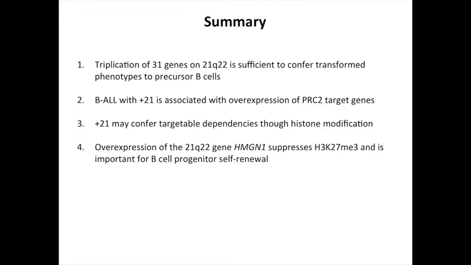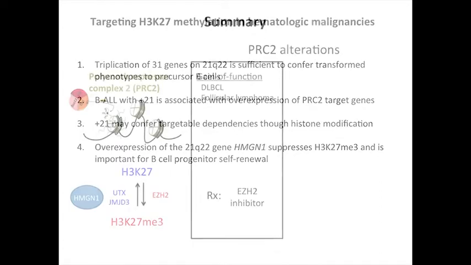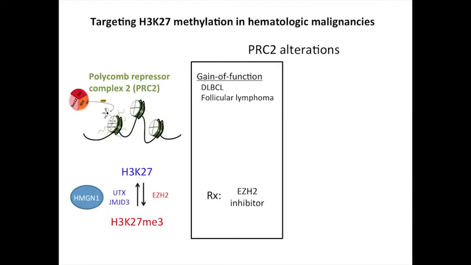So I've shown that triplication of these 31 genes is sufficient to confer these transformed phenotypes, and that BALL with plus 21 is associated with overexpression of PRC2 target genes, so loss of the repressive mark. So plus 21 may confer targetable dependencies, as I showed, and the gene HMGN1 we think is important. So this is sort of a hypothesis slide.